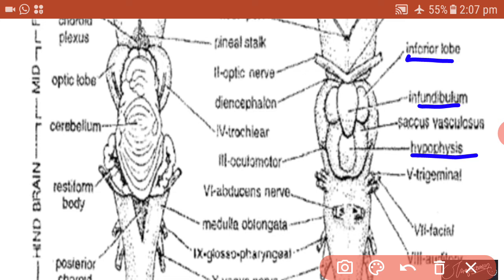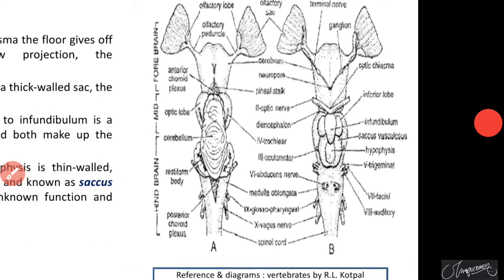and on the dorsal side of the hypophysis there is a somewhat larger structure called the saccus vesiculosus. So the inferior lobe, infundibulum, saccus vesiculosus and hypophysis are the structures particularly found on the ventral side of the brain.